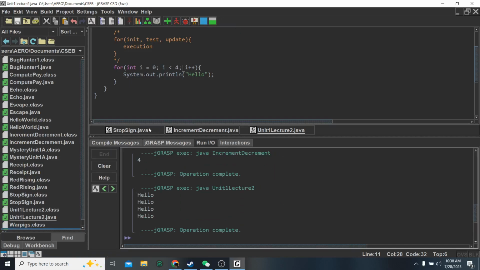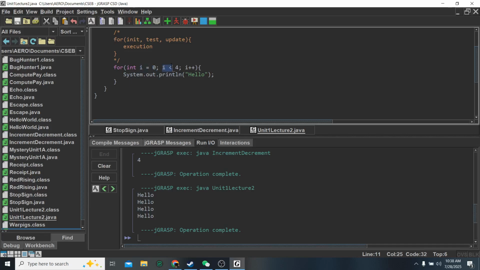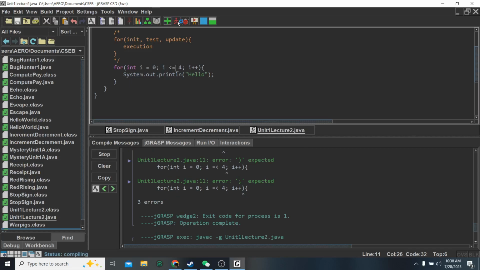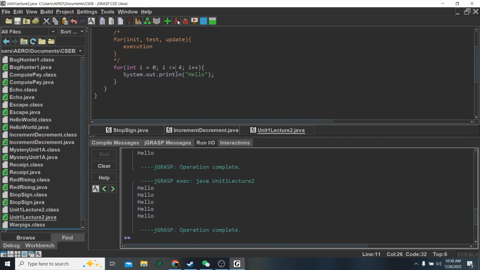So as you can see, it's going to go from hello, it's going to start at 0, and it's going to go until I is less than 4. So 0, 1, 2, 3. When it's 4, it's not smaller than 4 anymore. Remember, we start counting at 0. If I made it less than or equal to 4, which needs to be on the other side of the symbol, it'll do it 5 times instead.